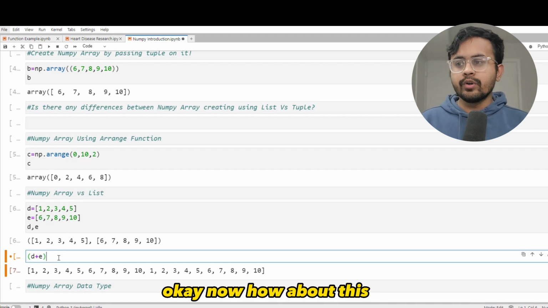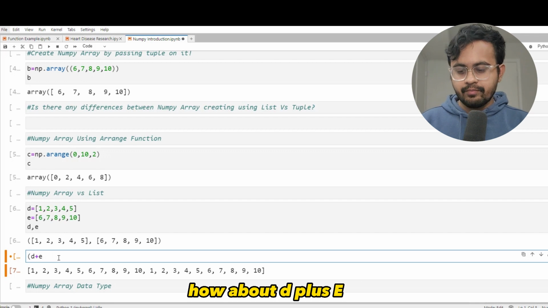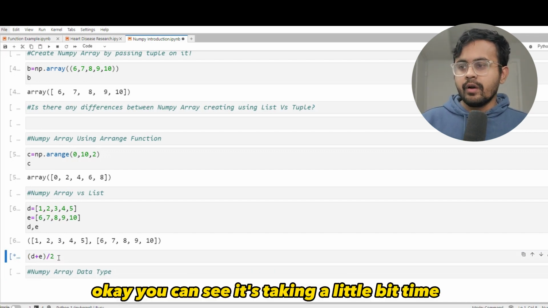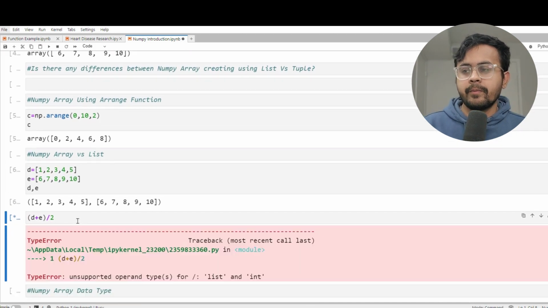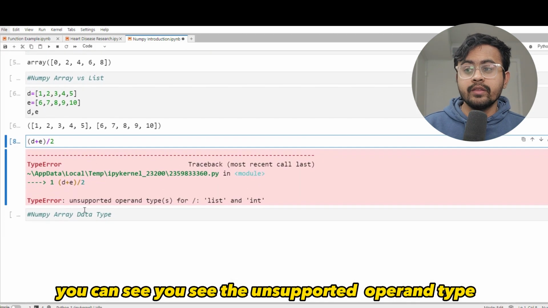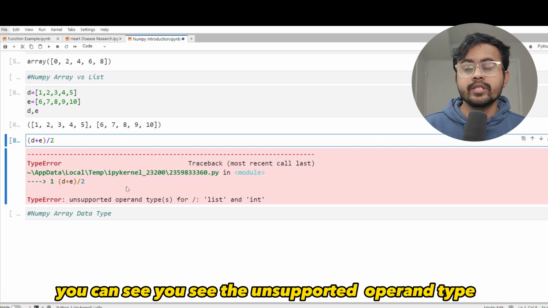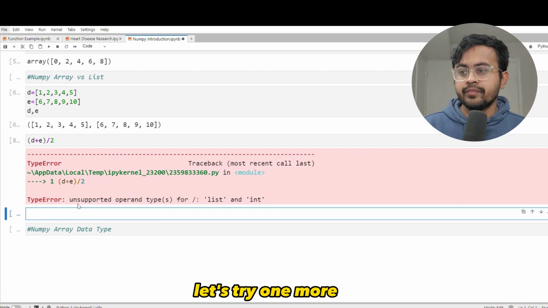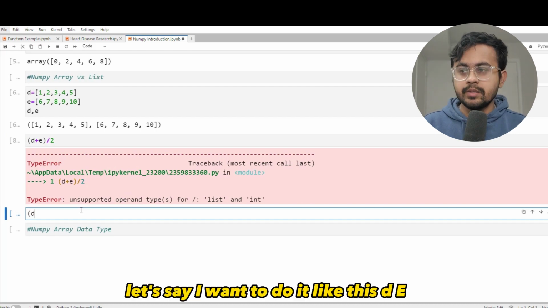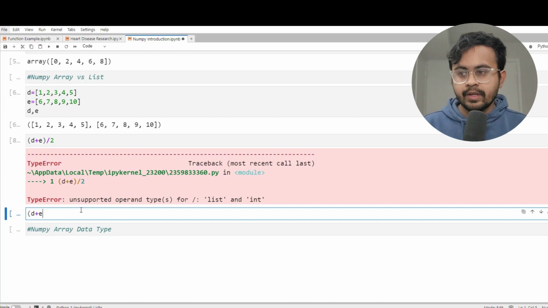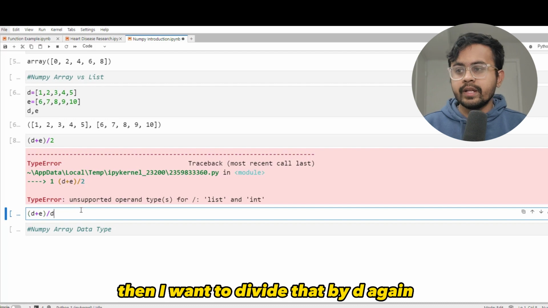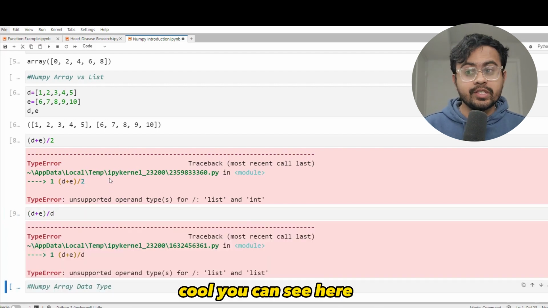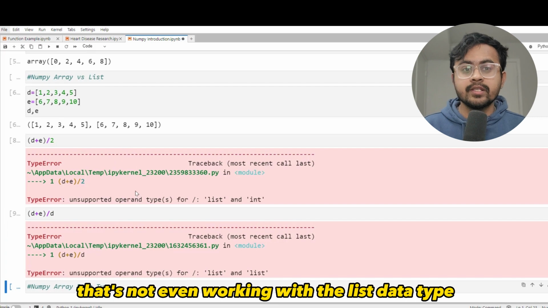Okay, now how about this? How about D plus E divided by 2? Okay, you can see it's taking a little bit of time. You can see it's the unsupported operand type. And then again, let's try one more. Let's say I want to do it like this: D plus E, then I want to divide that by D again. Cool. You can see here that it's not even working with the list data type.